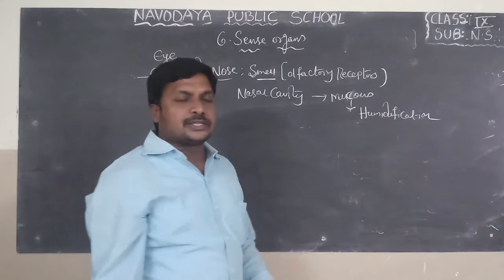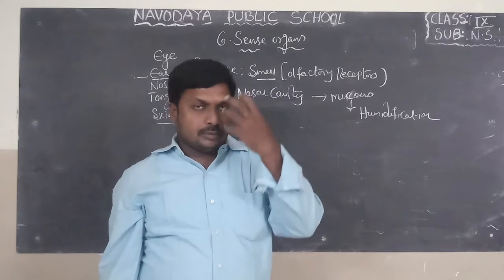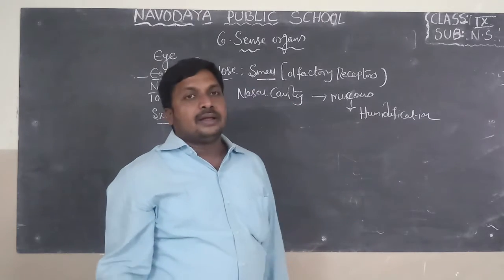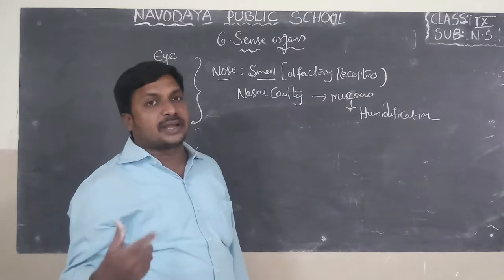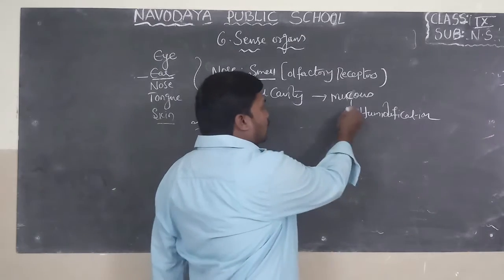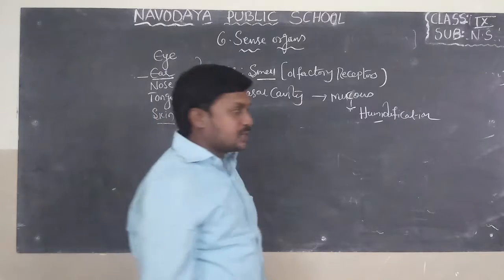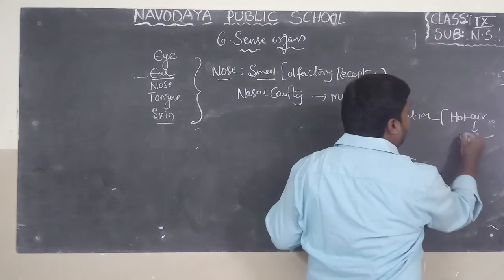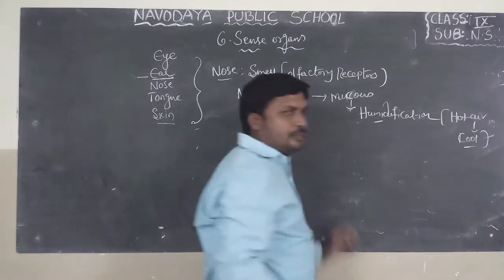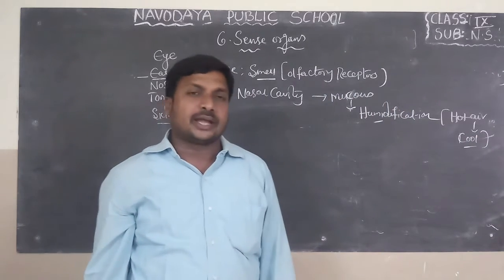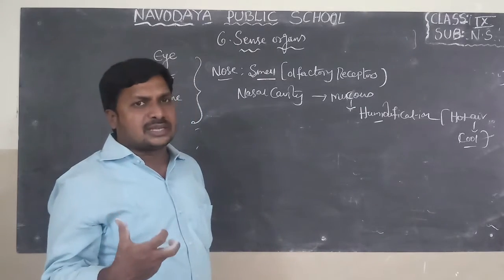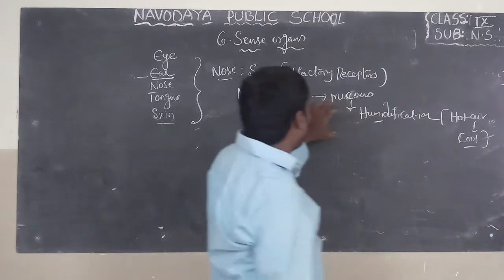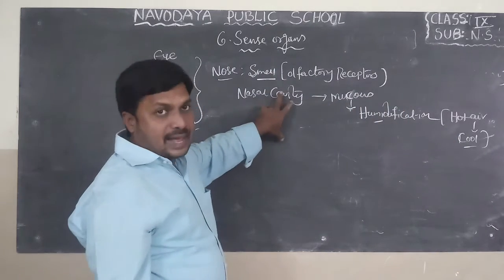When dust particles enter into the respiratory system through these nasal cavities, the mucous membrane helps to prevent the entry of dust particles. And also this mucus is helpful for humidification. Humidification means when hot air passes into the nasal cavity, the hot air becomes cool. What is the reason? If hot air enters into the lungs, it may cause some lung problems. That's why the hot air is converted into cool air with the help of mucus present in the nasal cavity.